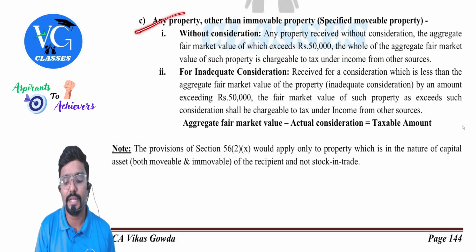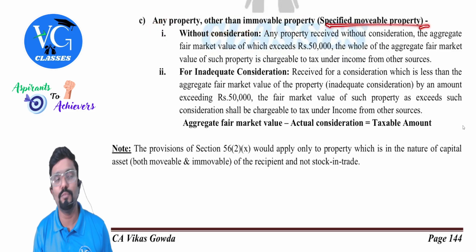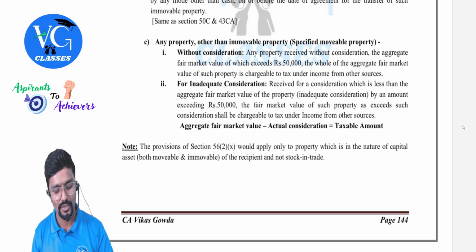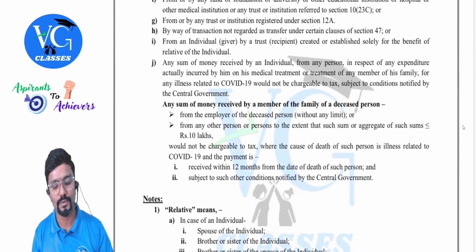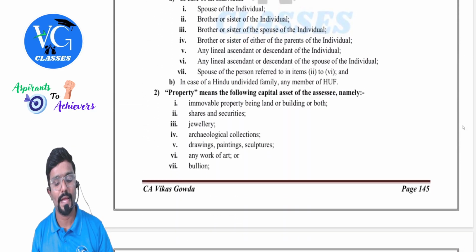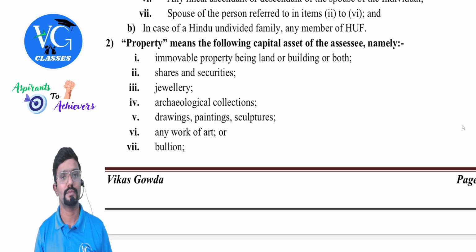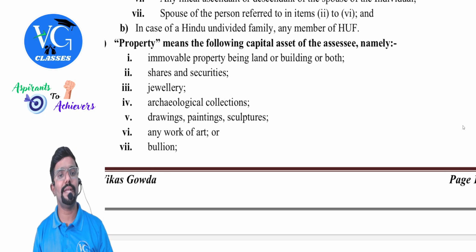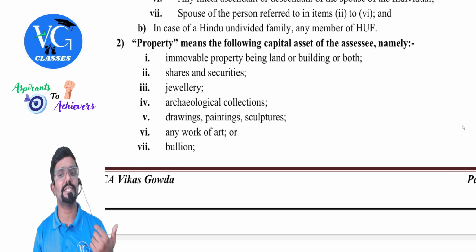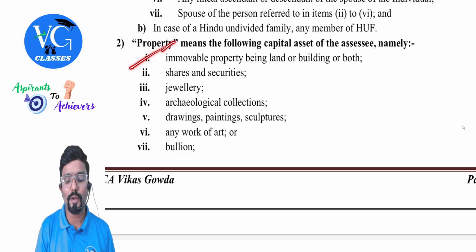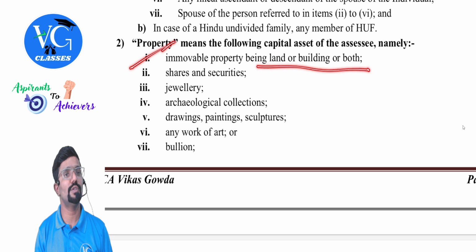Here, any property other than immovable property covers what? Specified movable property. What are those, sir? I have given here. Property means the following capital asset of the assessee, namely immovable property being a land or building or both. Okay, we have separate provisions for it.